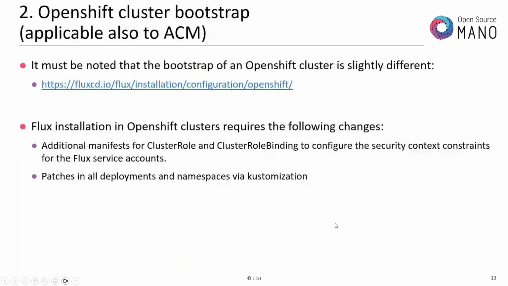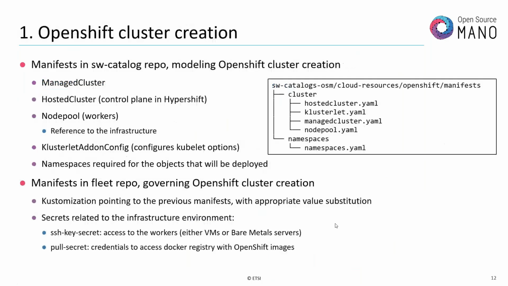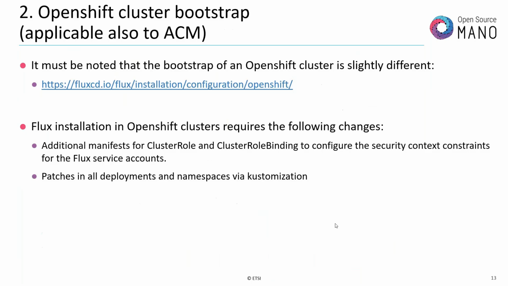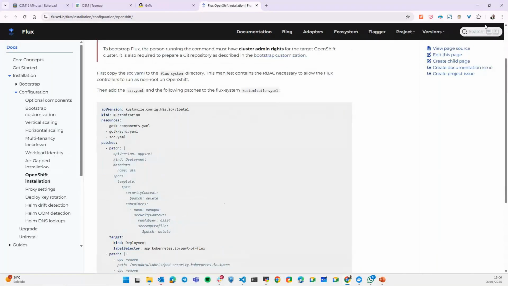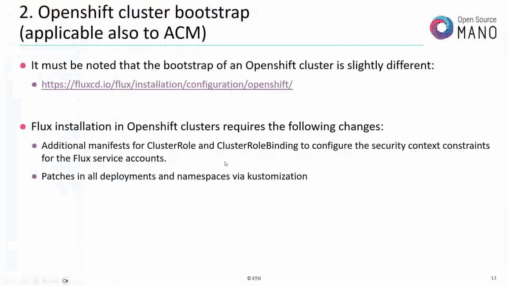The second step happens, let's say, in a single operation in OSM, but just to let you know, because I want to focus right now on the specific manifests that are related to OpenShift clusters, right? The second thing that is important to mention is the OpenShift cluster bootstrap, okay? The bootstrap of an OpenShift cluster is slightly different. There is already well-documented information from Flux about how to bootstrap a cluster, and it mentions basically the two things that need to be done that I have captured in the slide.